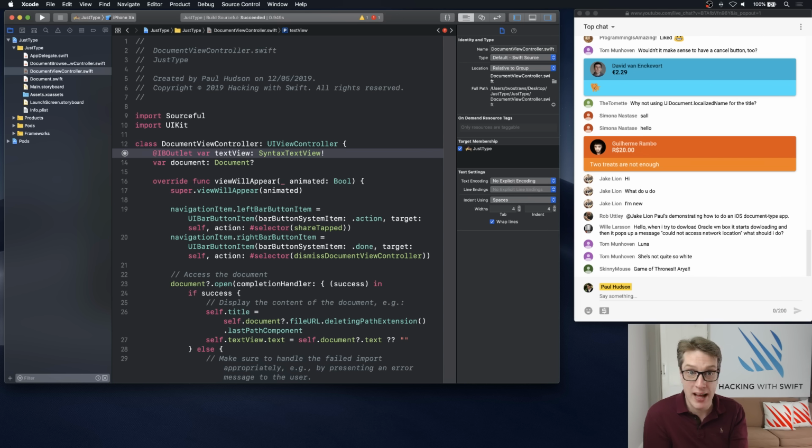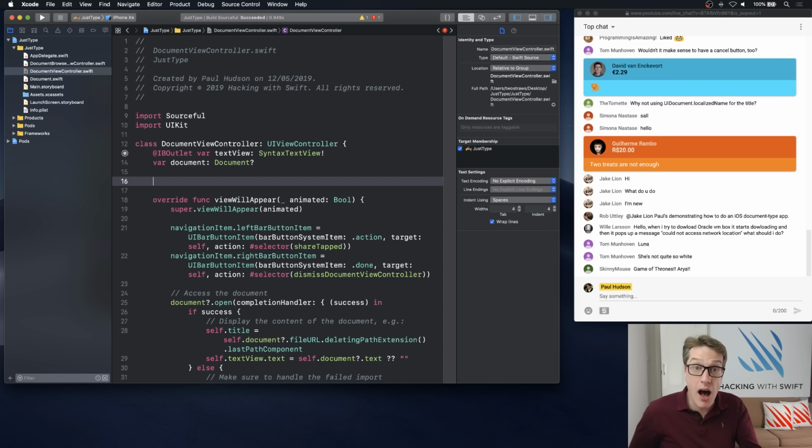Partly because Sourceful has a built-in Swift recognizer. They're really easy to make. It uses regular expressions behind the scenes, so you can add your own if you want to. It does Python 3 and Swift right now, but by all means add your own, because it's trivial to do in regexes. We're going to add a parser for Swift.